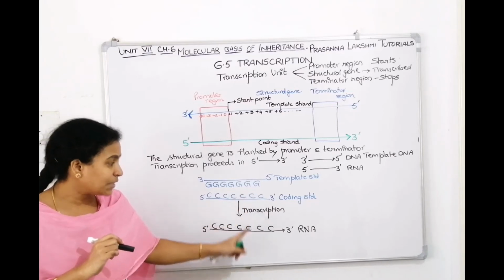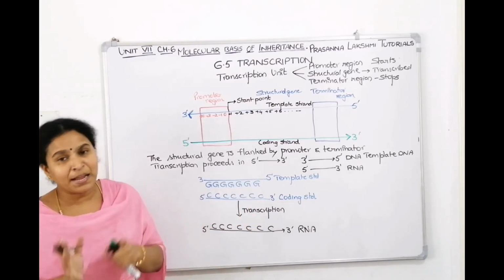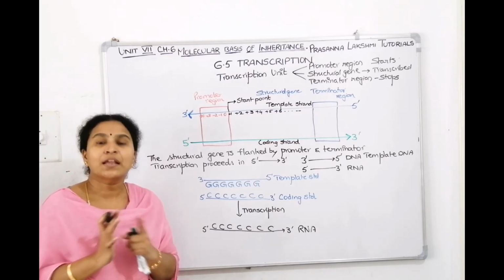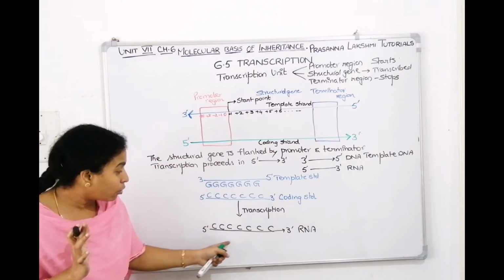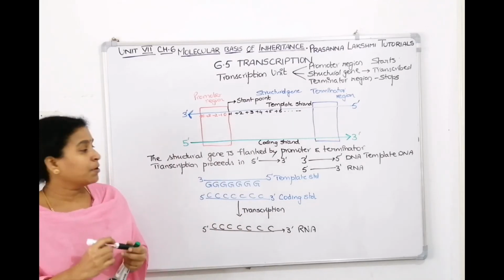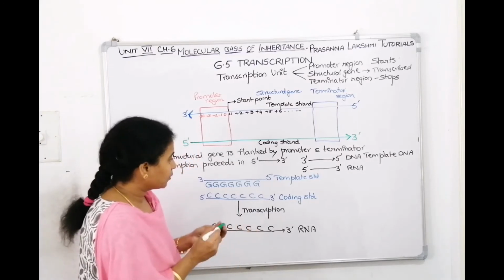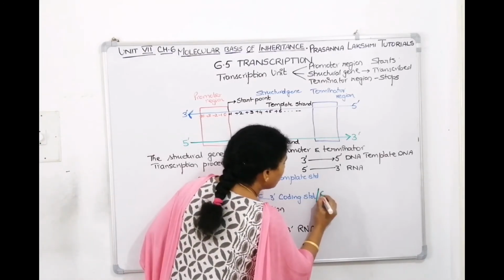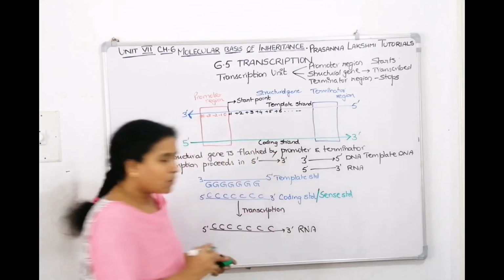Since it has the same code, children, this strand, even though it gets displaced during transcription and doesn't have any role in transcription, is called the coding strand. It has the same code as that RNA. There's another name: coding strand is also called sense strand. What's the other name I gave for coding strand? I can also call coding strand sense strand.